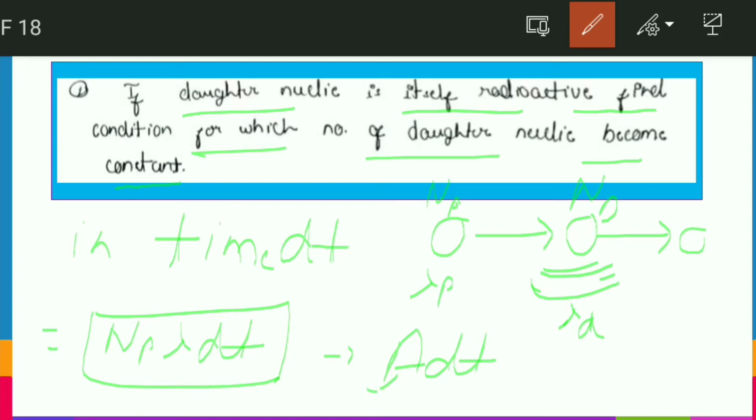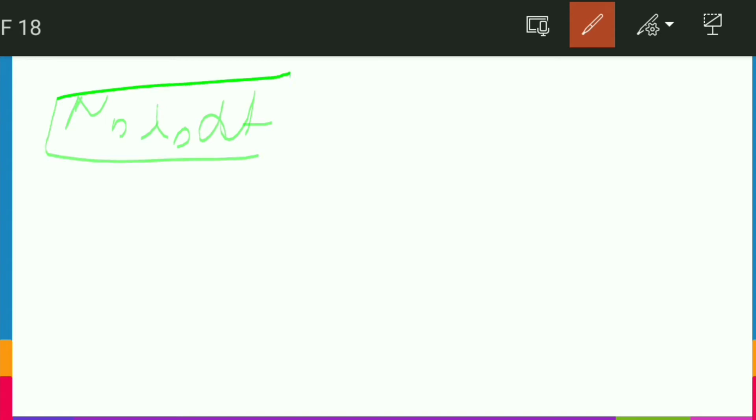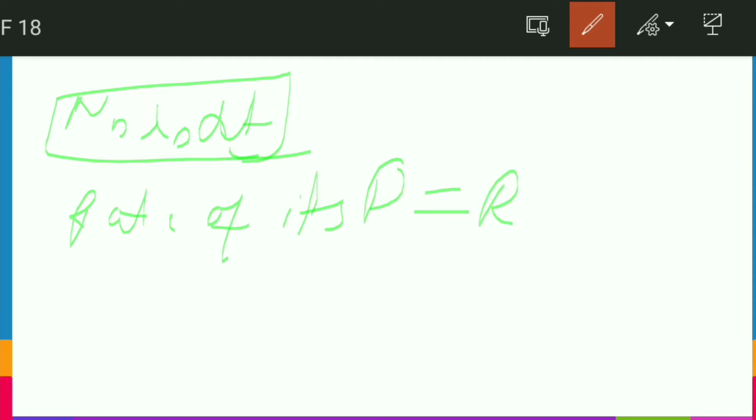A is equal to lambda into N. Similarly, for the daughter nuclei, the number decayed in time dt is Nd lambda d dt. If the number of daughter nuclei has to become constant, the rate of its production should be equal to its rate of decay.